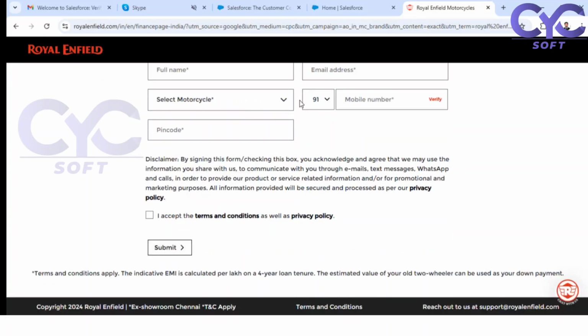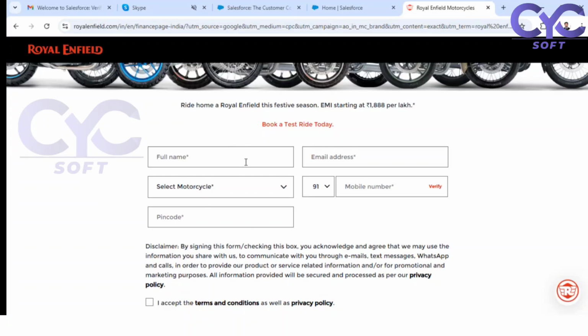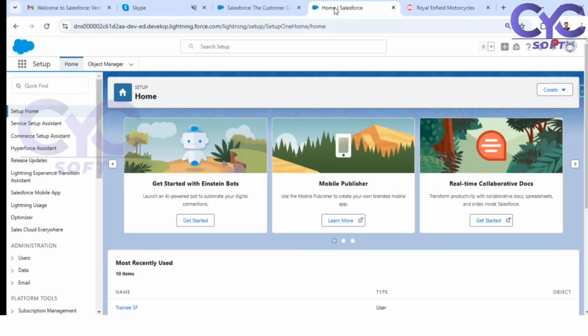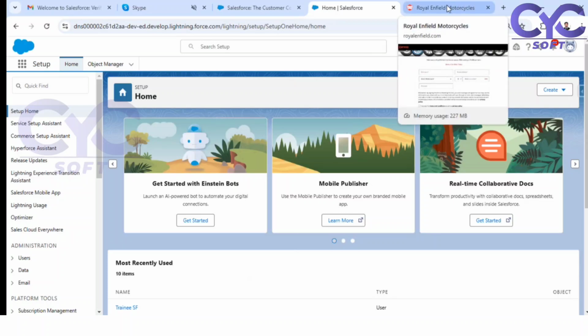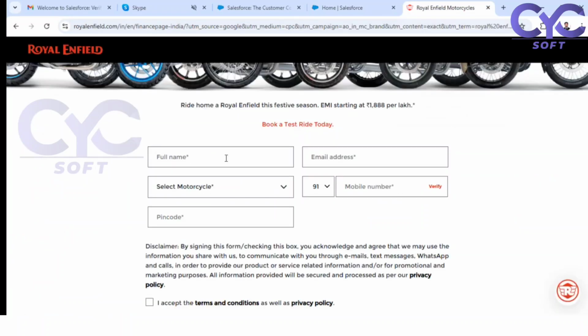So immediately, whatever details are given by the customer should be stored in my Salesforce. How? This is known as the web to lead concept, which mostly comes from website designers. In Experience Cloud, it is a separate concept, where we add these inquiry forms. So how to use it and how to generate leads through a website, we are going to discuss today.